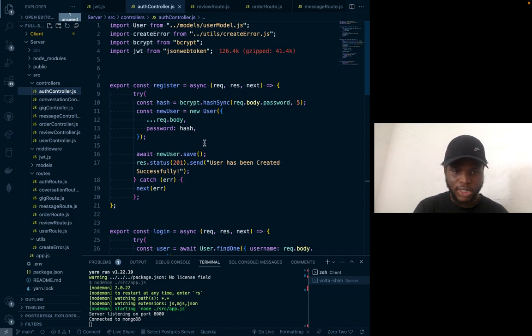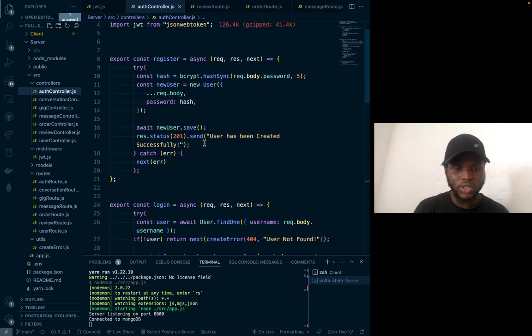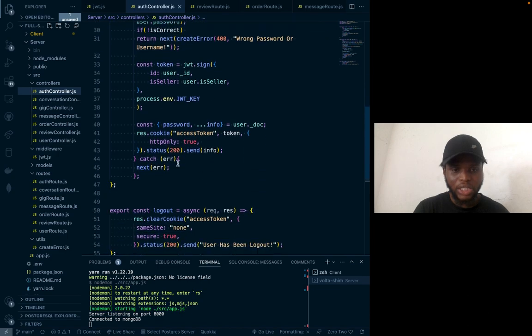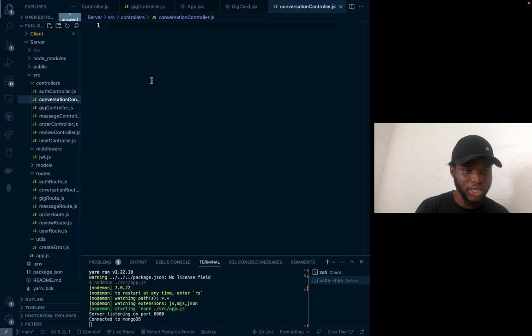So this is it. I'm still going to implement forget password and all of this stuff, but for now, this is what I'll be working on so far. This is for the register, and this is for the login, and here is for the logout as well. The same thing I'm going to implement on conversation. I don't have anything here.